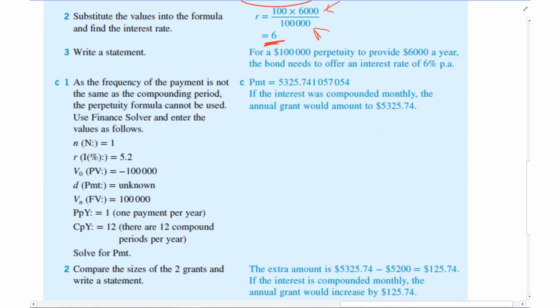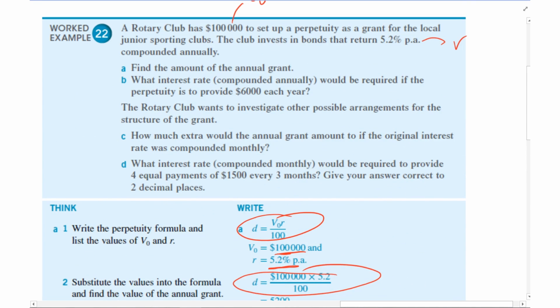Okay, so question C. Let's bring up C. Wants to investigate the other possible arrangements for the structure of the grant. How much extra would the annual grant amount to if the original interest rate was compounded monthly? Okay, so remember, this is where you have to be really careful here. Annual grant amount, that's going to be PPY. Compounded monthly, that's going to be CPY. So that's going to equal 1, that's going to equal 12. And that's the trick here.